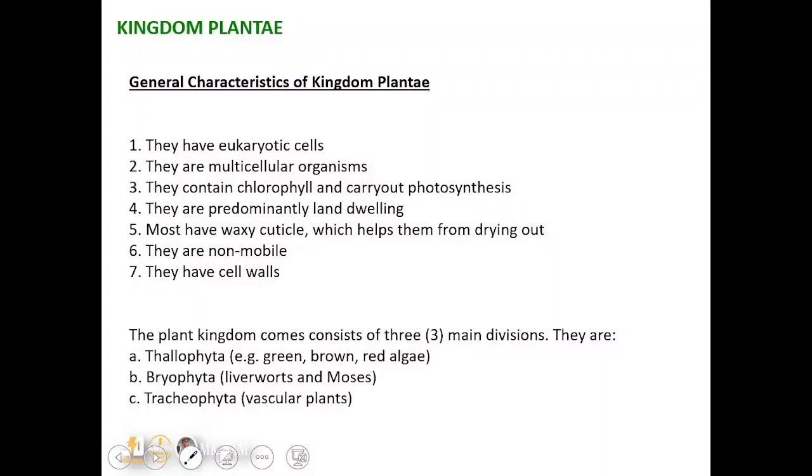Okay, so the Kingdom Plantae can also be divided into three main divisions. We have the Thallophyta. Under the Thallophyta, we have the green algae, which is also known as the chlorophyta. And then we have the brown algae, which is also known as the phycophyta. And then we have the red algae, which is also known as the rhodophyta. Then we also have the Bryophyta. Under here, we have liverworts and mosses. And then we have the Tracheophyta. These are plants that we call vascular plants because they contain the vascular tissues, xylem and phloem. Xylem for conducting water and phloem for conducting food.